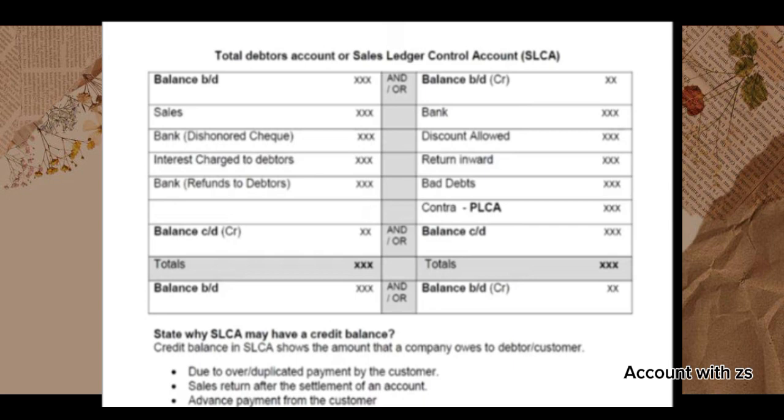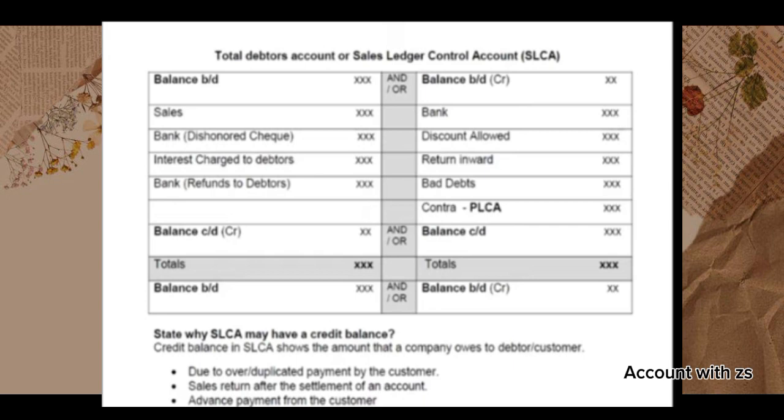So this is credit sales, and the cash sales never come in control account, because if we sell goods on cash, the entry is going to be cash account debit and sales account credit. So in a cash transaction, debtors will never come there. Debtors will always be created when we are selling goods on credit.